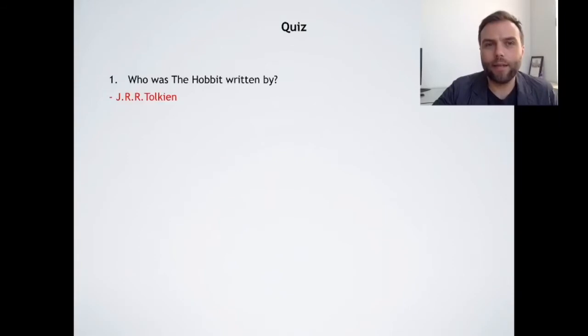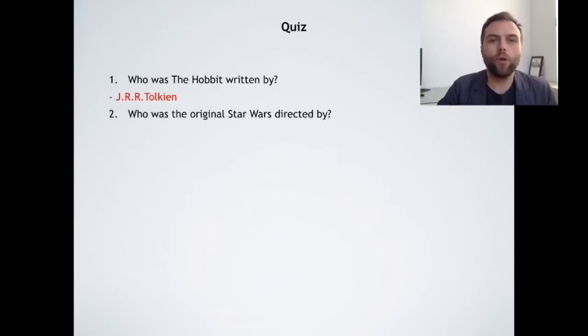The answer is J.R.R. Tolkien. Okay, so Tolkien is the writer of The Hobbit and Lord of the Rings. Who was the original Star Wars directed by? Okay, the original movies. Not Steven Spielberg. The answer is George Lucas.